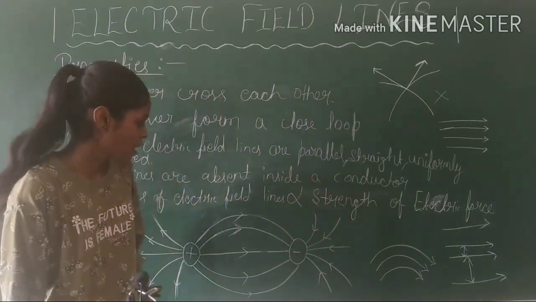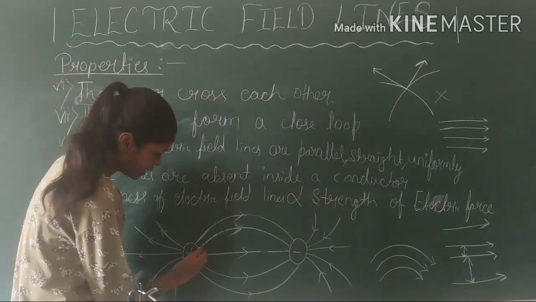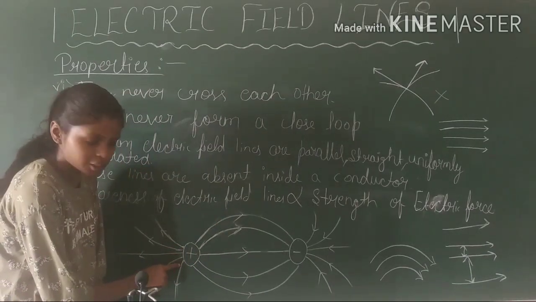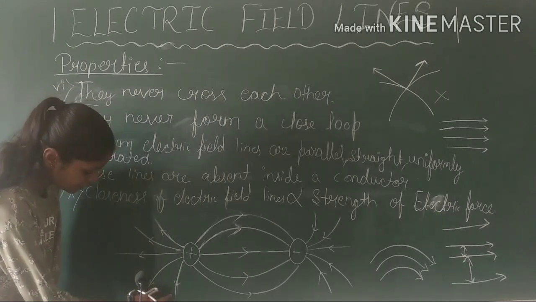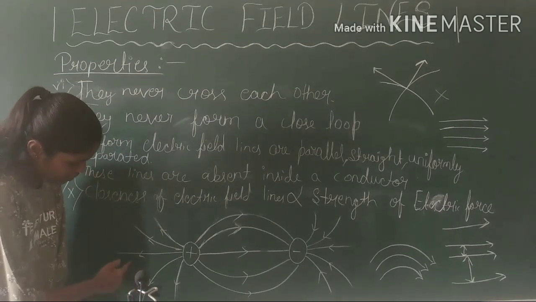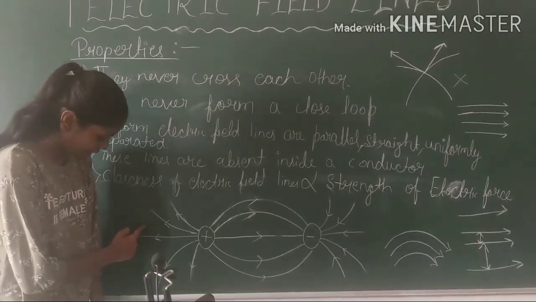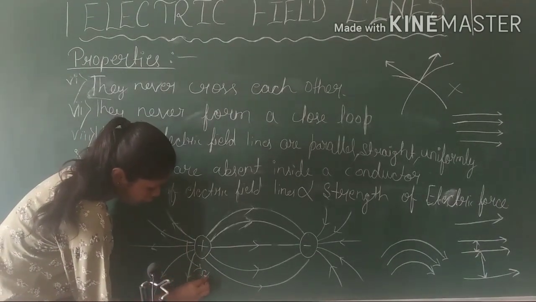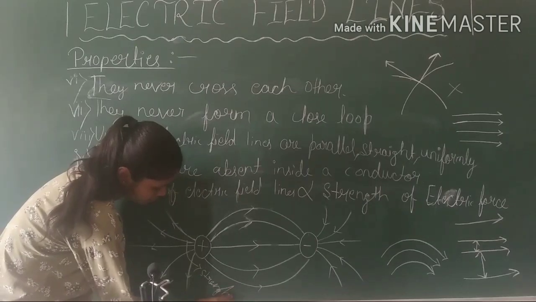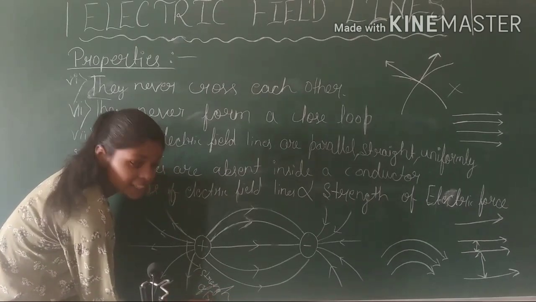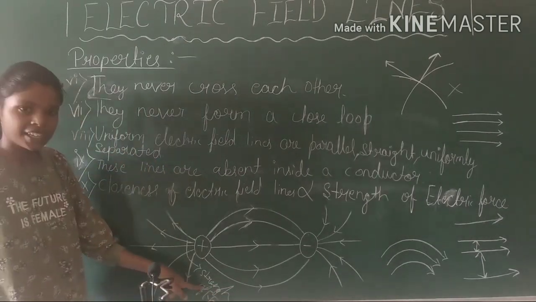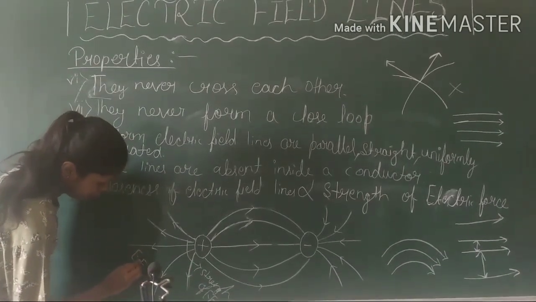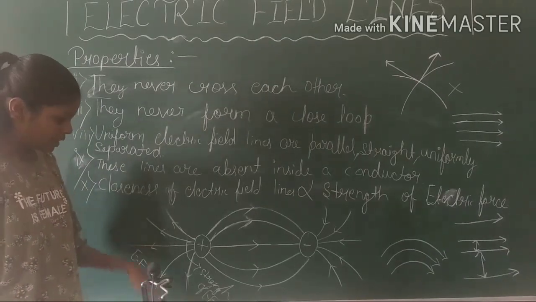So, we can see here that the electric field lines are very close to each other, very close. And here the electric field lines have a very huge separation between them. So, the strength of electric force here is higher in comparison to the electric force of this place.